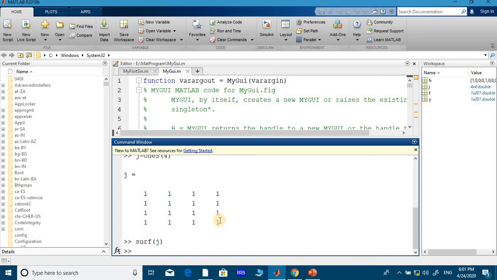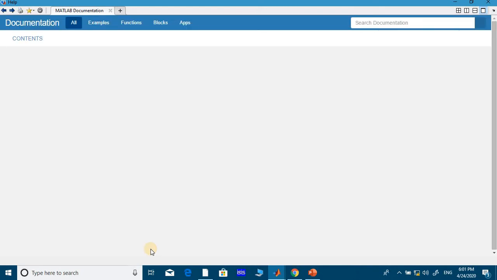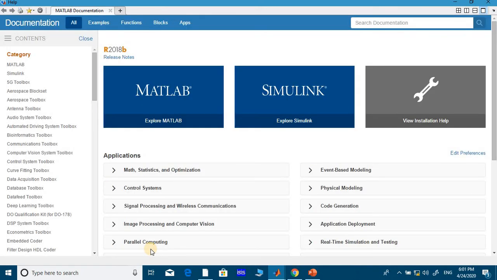Before that I am going to show you some documentation, because MATLAB is very rich in documentation. Documentation means it can help you; it is very rich in help, so everything it will guide you. If you type doc and enter, it will open the MATLAB help. See, this is the MATLAB help. Wait a second, it is loading. This is how the MATLAB help is there.